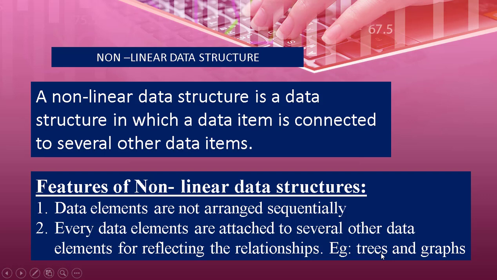So the examples for non-linear data structure are trees and graphs. We'll be studying the non-linear data structure again. We'll explain what a tree is and what a graph is, then you'll understand. It will be a diagrammatic representation of the tree and the graphs. So you'll come to know that the data is connected, but it is not arranged sequentially. So this is the meaning of non-linear data structure. Non-linear data structure means a data structure in which a data item is connected to several other data items, then it is called a non-linear data structure.